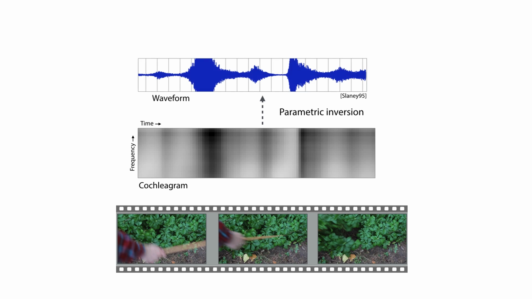Instead of synthesizing a waveform by transferring sounds from a database, we can directly invert the sound features with a simple parametric synthesis method. This can help us understand what information is contained in the sound features that our model predicted.